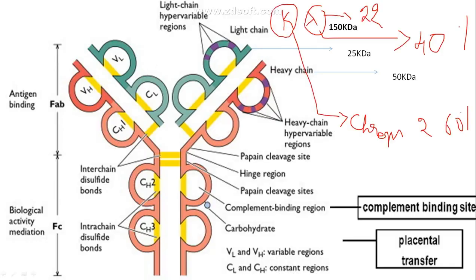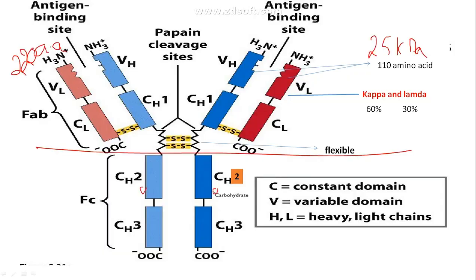Now we will come to the heavy chain. This heavy chain has a molecular weight of 50 to 70 kilodaltons.